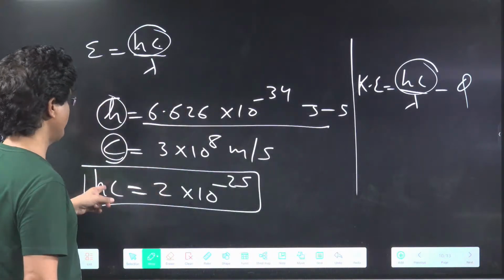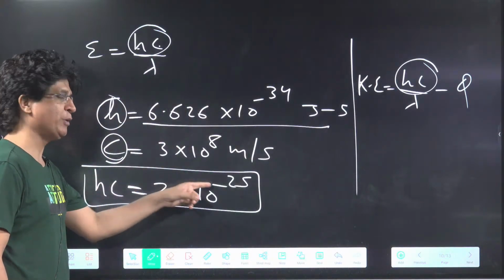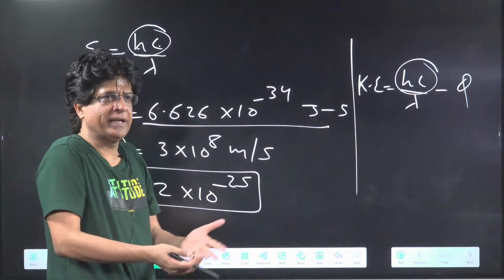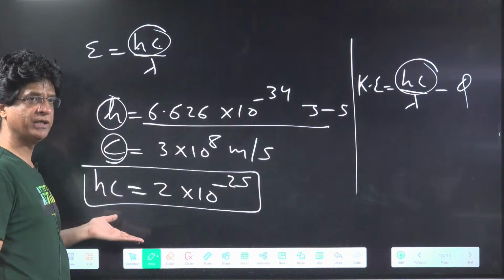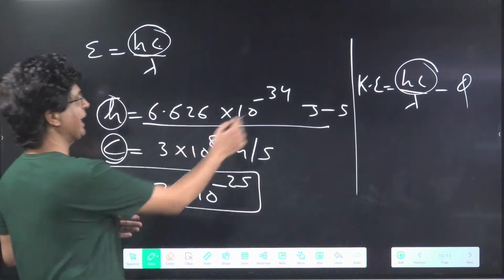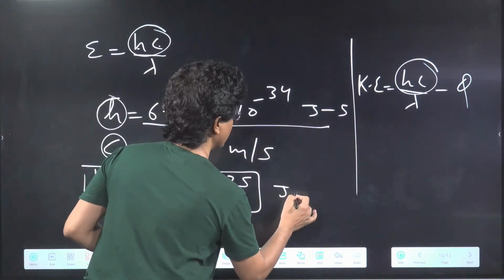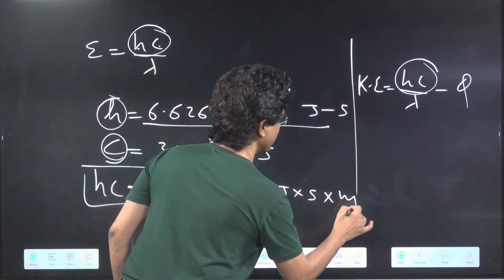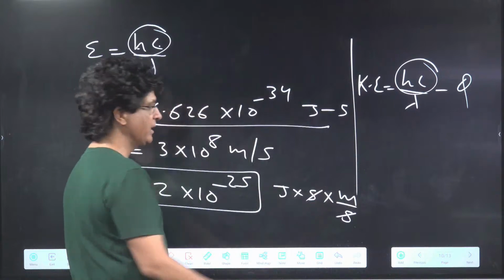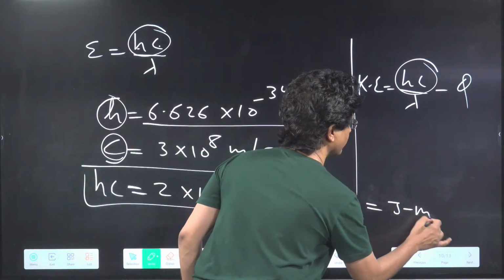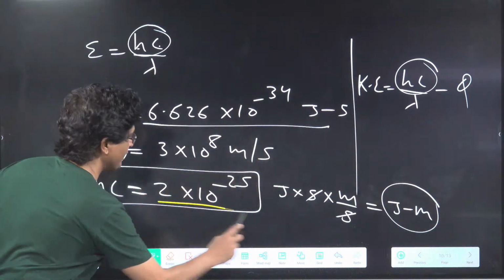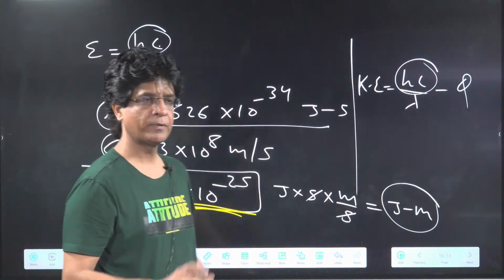We were here. So we will learn this value, 2 into 10 to the power minus 25. Learn this. Sometimes it is also possible they can ask you, what is the unit of Hc? So what is H? H is joule into second. And what is C? It is basically meter per second. Second cancel. This will be joule meter. But more than that, this value is important for solving questions.